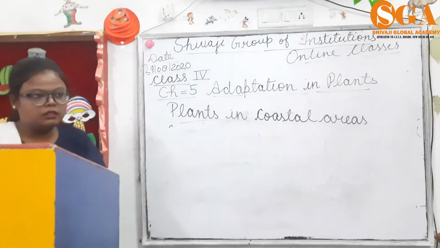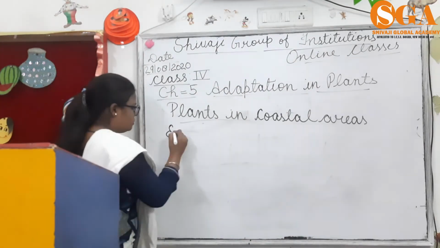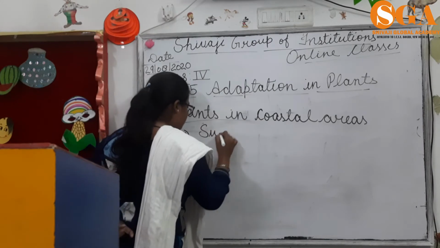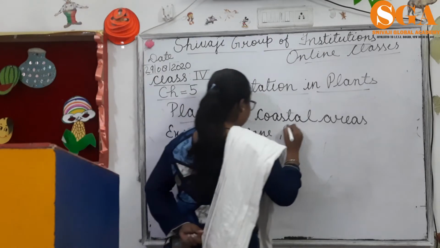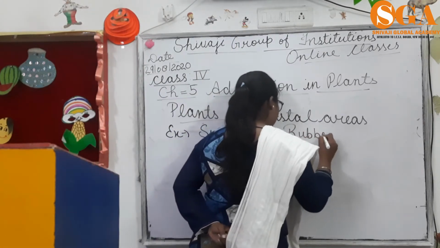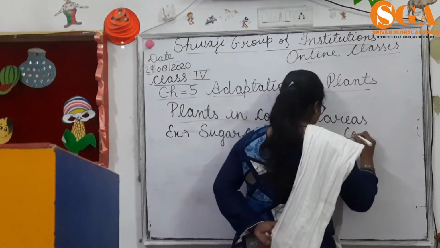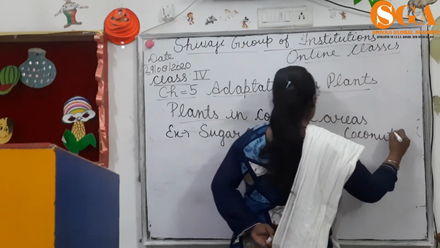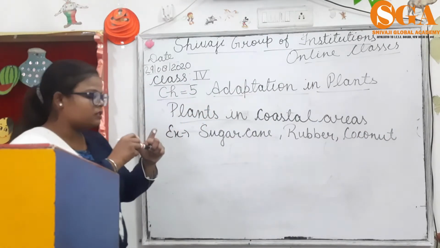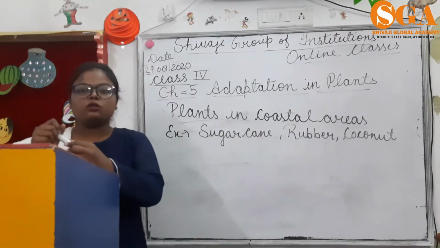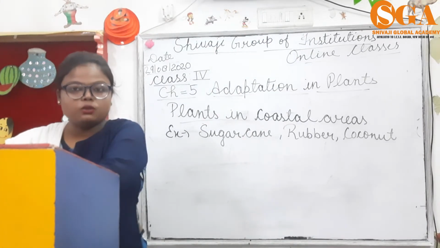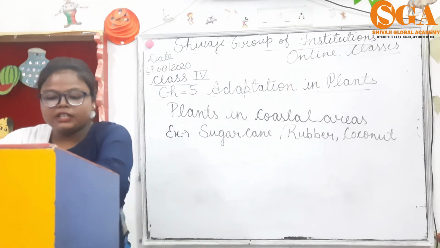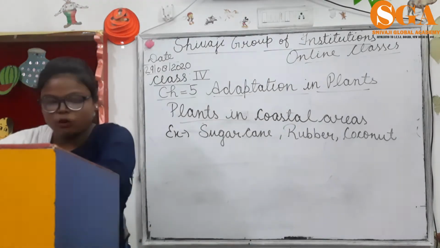Example, coconut, sugarcane and rubber. Adaptations in these plants are as follows.